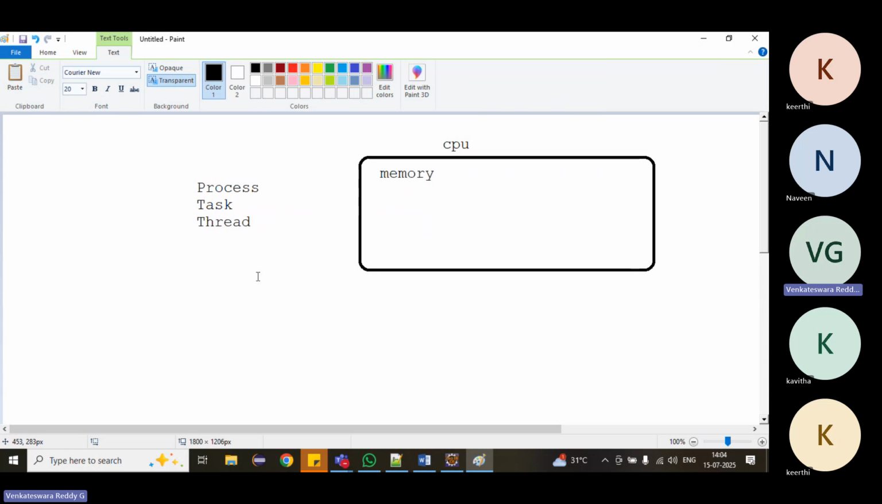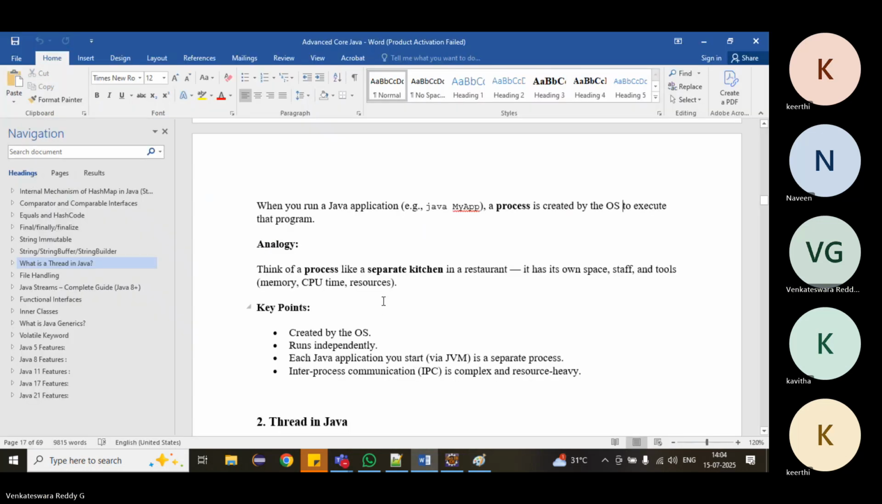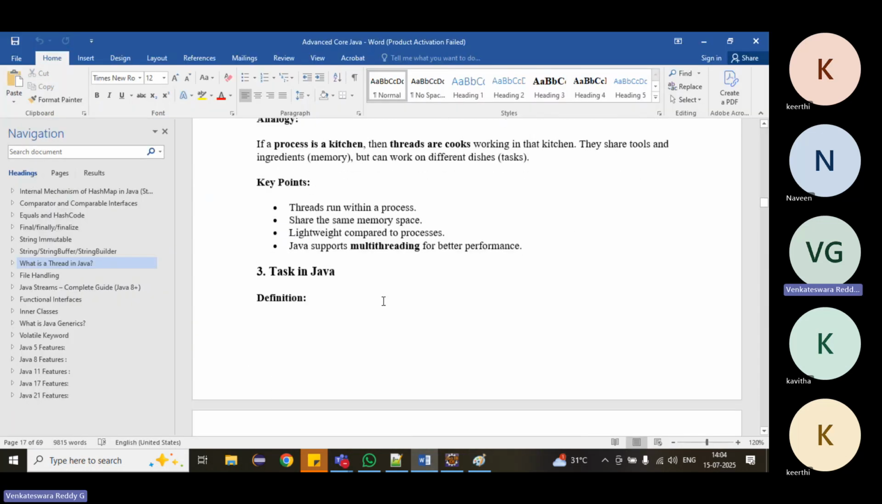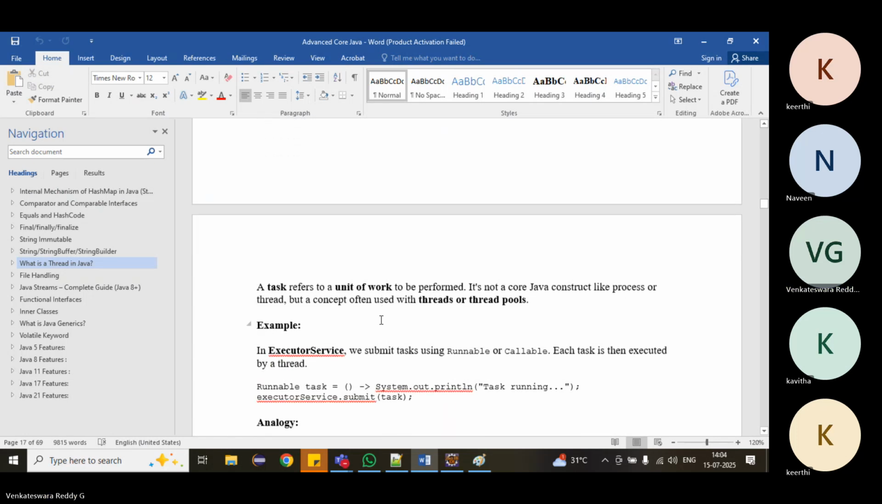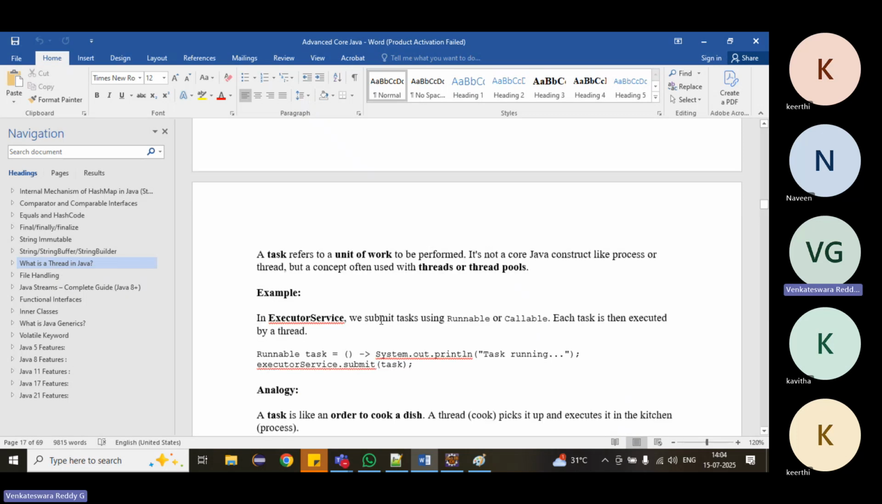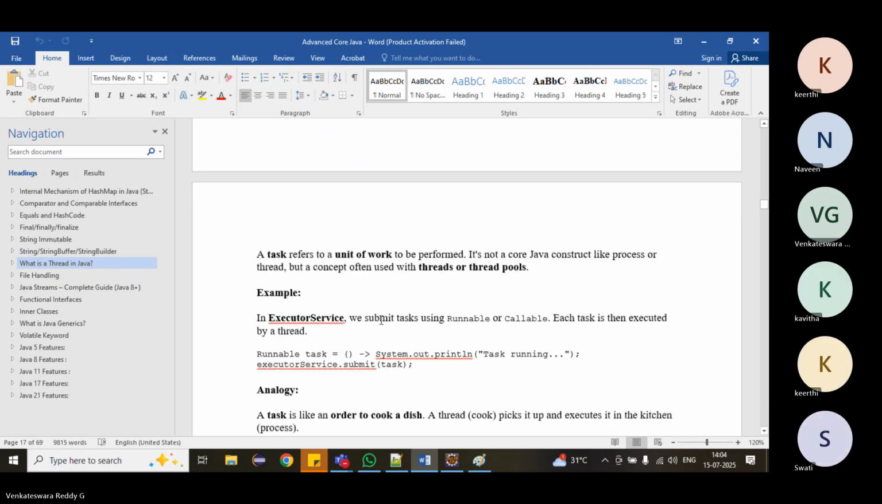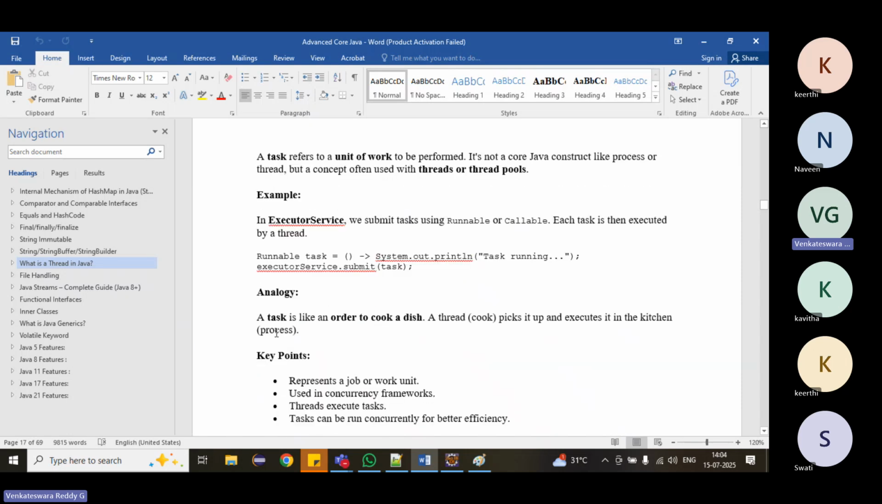Then what is a task? A task refers to a unit of work to be performed. That means I want to do some task. In the restaurant example, a task is like an order to cook a dish. You are ordering to cook a dish, and that is one task. We have to give the order to cook the dish.